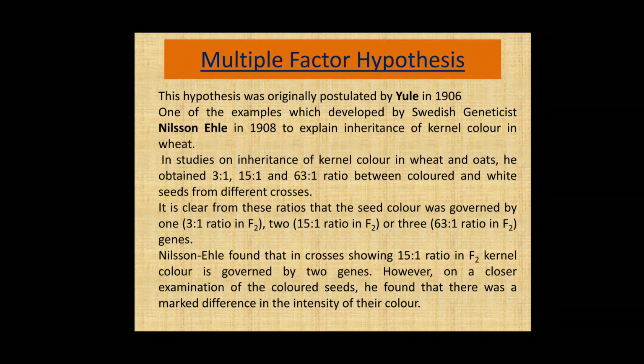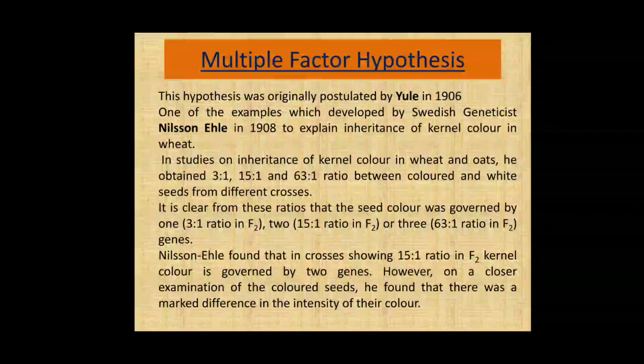As we all know, according to Mendel's law, when the F2 ratio is 15:1, 2 genes are responsible and it is a dihybrid cross. However, on closer examination of the colored seed, he found that there were marked differences in the intensity